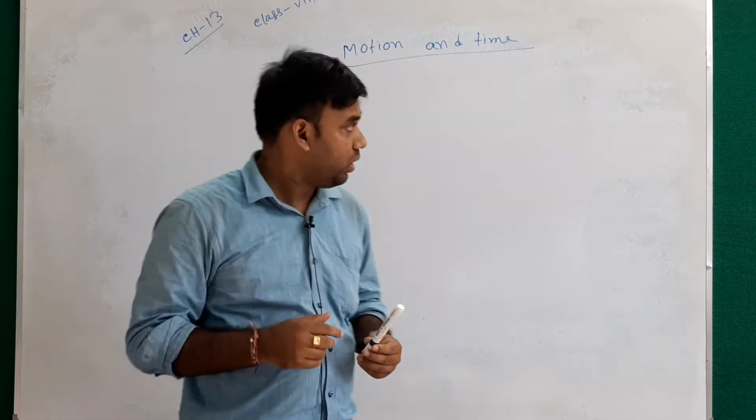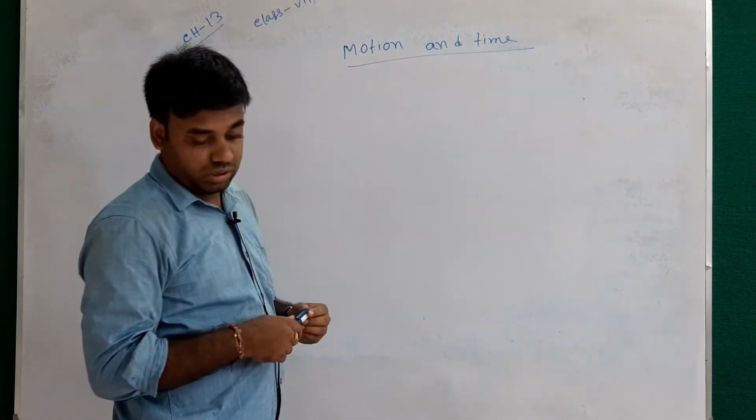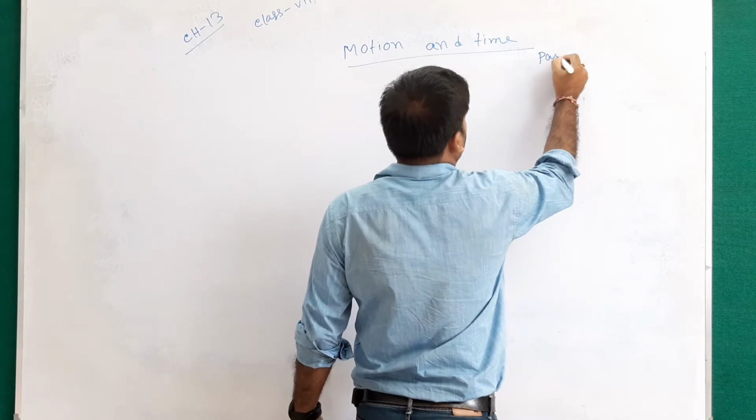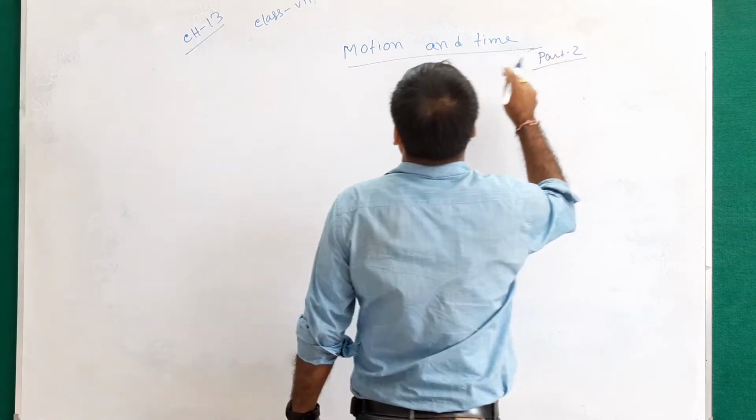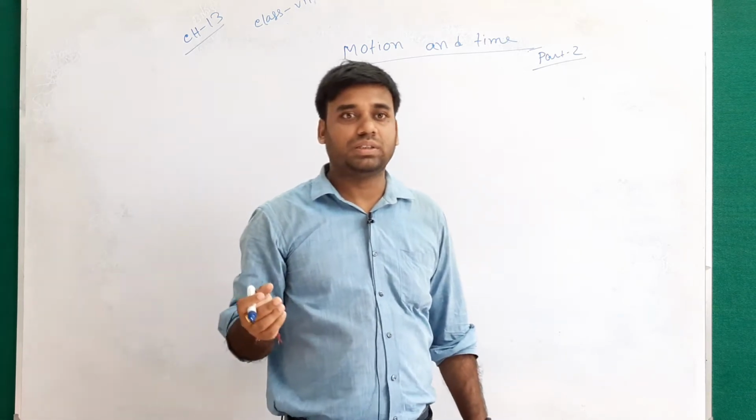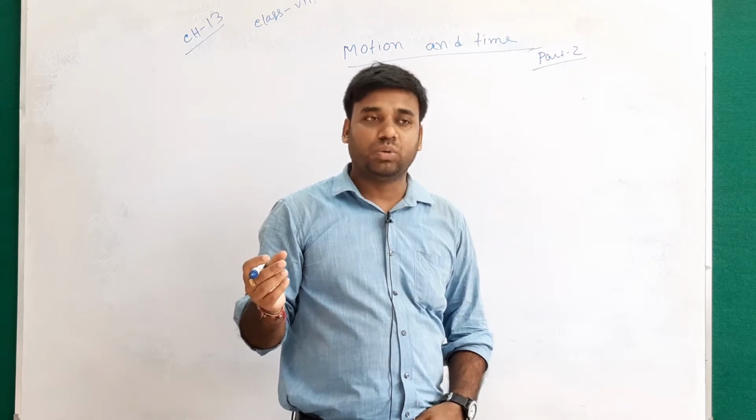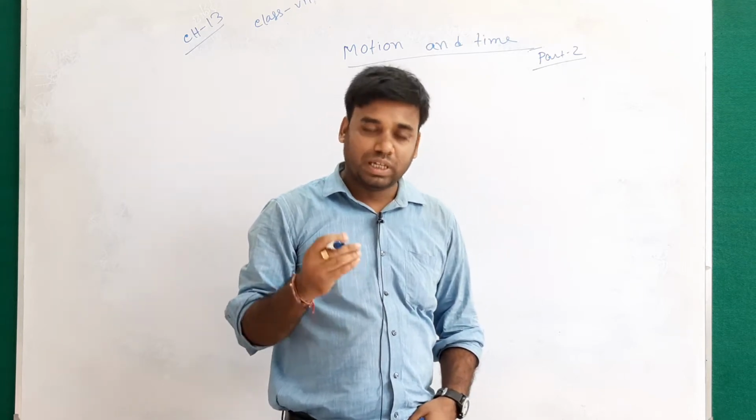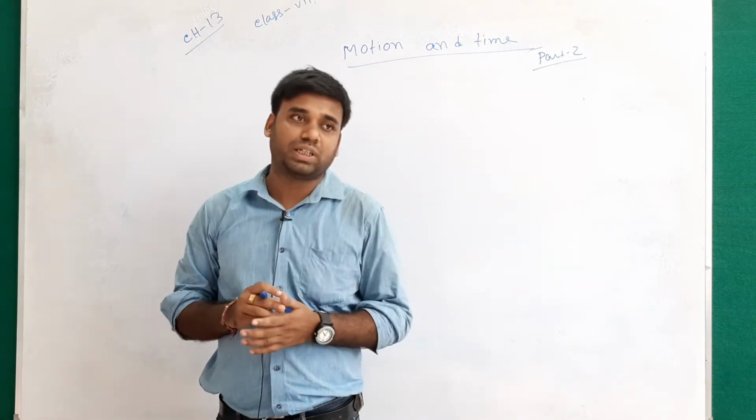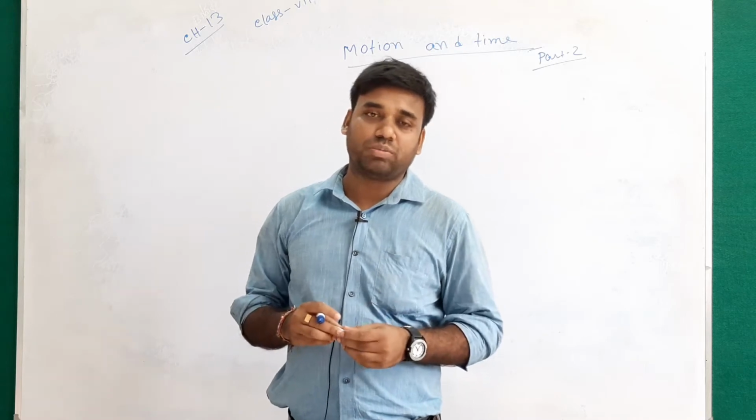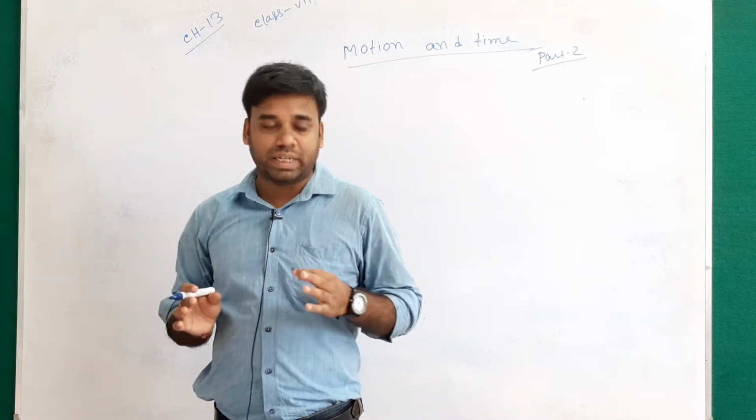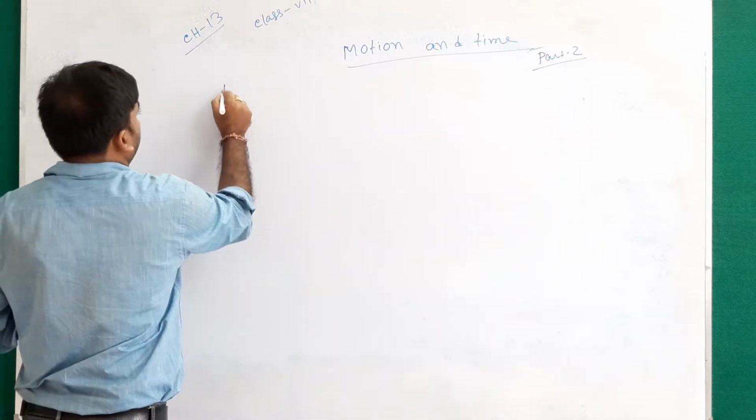Students of class 7, today I will discuss motion and time. This is the second class of the chapter. On the first day I discussed what is motion, what is rest, and what topics are included in this chapter. Today I will discuss the types of motion. I have told you that there are three types of motion: linear motion, circular motion and periodic motion. Now today I will define linear motion.